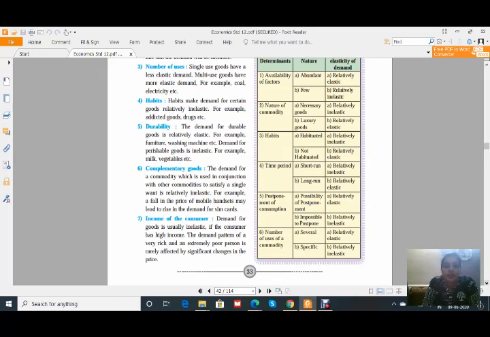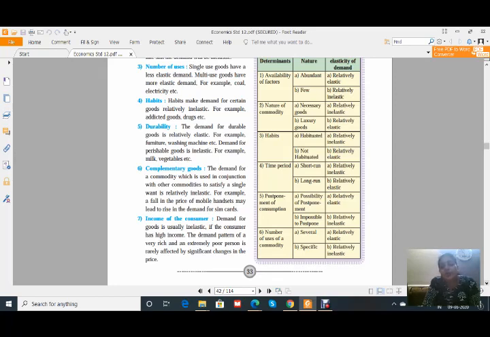Then the next one is income of the consumer. As we already know about income, the demand pattern of a very rich and an extremely poor person is rarely affected by significant changes in price. The rich person never thinks about the price change.